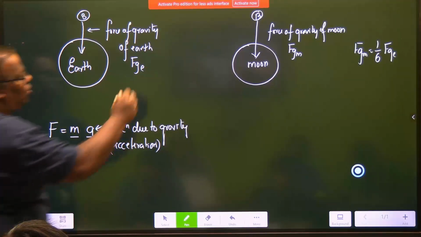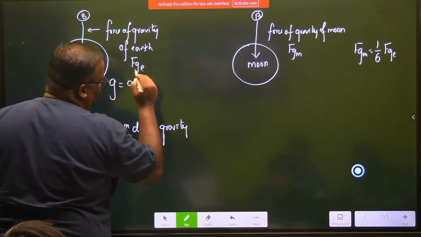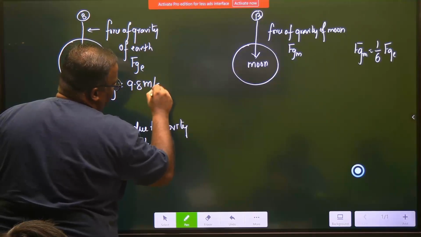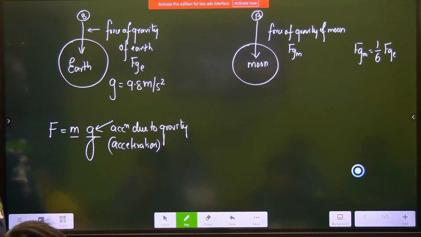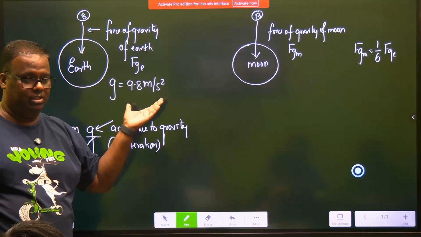The value of G for Earth is 9.8, roughly 9.81. So take it 9.8 meter per second square. Don't bang your head out here. It is around 9.8 meter per second square for Earth.